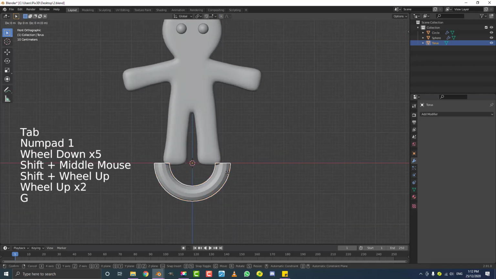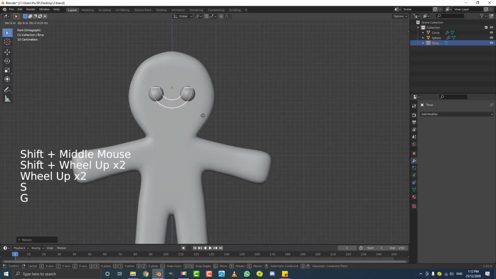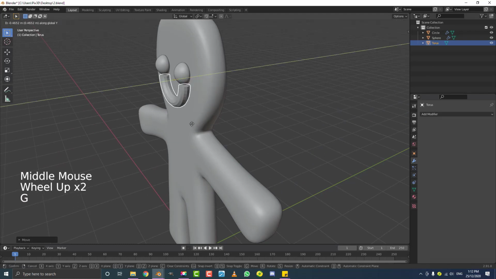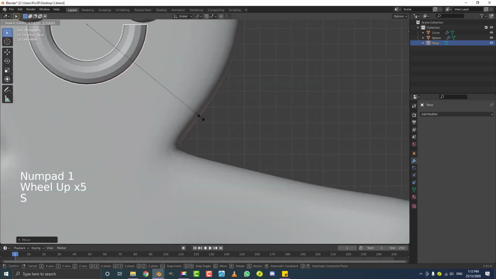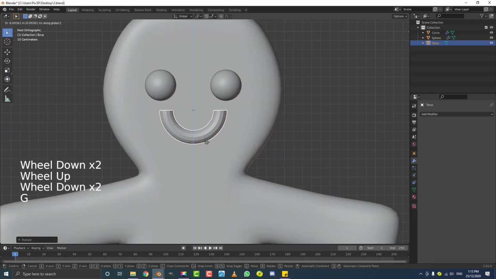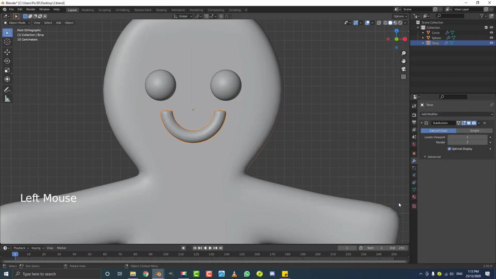Then you're going to go G, Z, move it up to the face, S to scale it down. Once again, this is personal preference. So G, Y, move it forward, and place it here under the eyes. So I'm going to place mine down a little bit to here. Then I'm going to give this a subdivision surface modifier, go to object mode, and enable shade smooth.